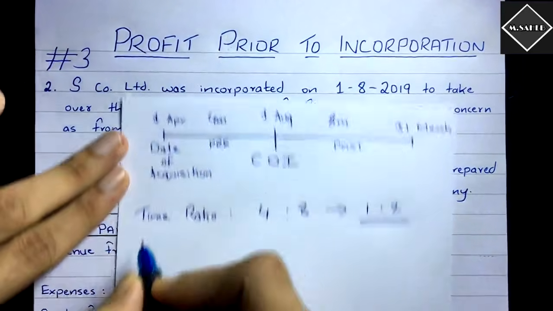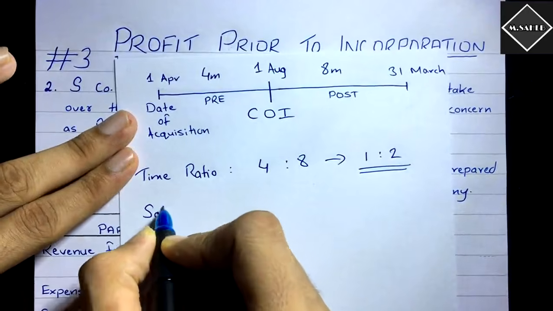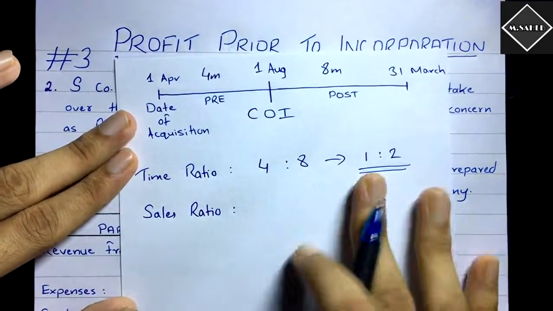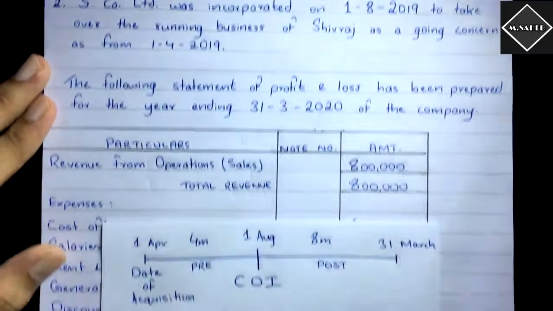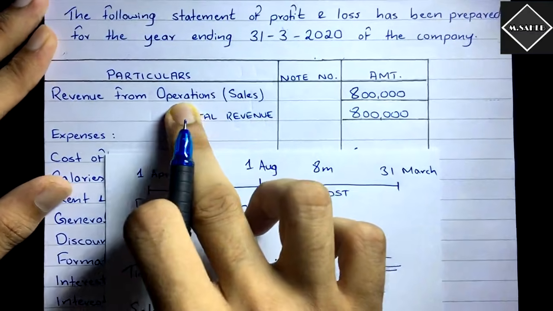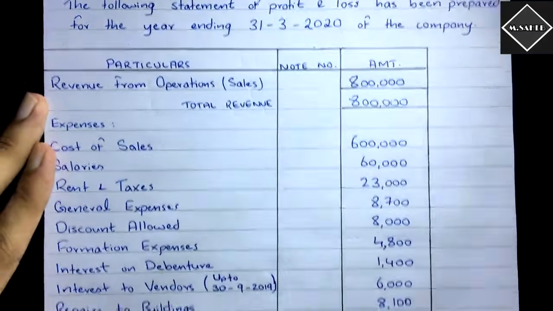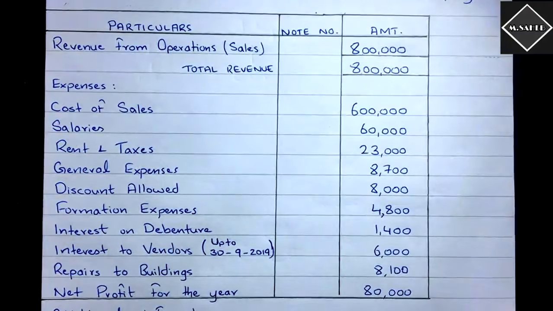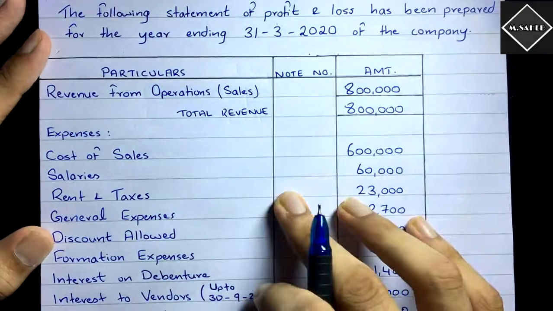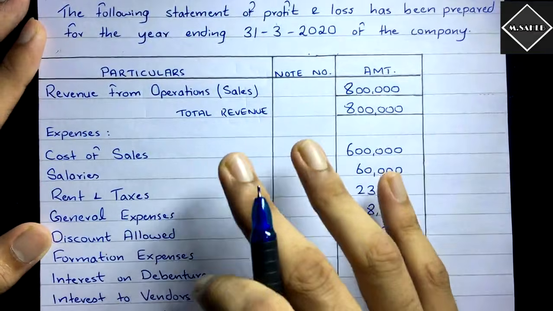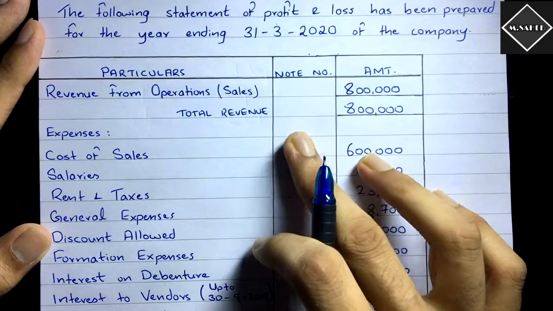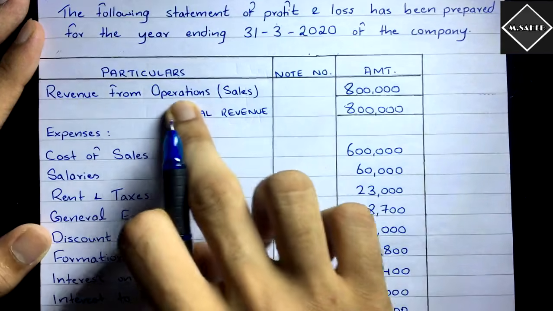And then we need to find out the sales ratio. That is what we do at the beginning, we calculate the ratios. Now here you will see we have got revenue from operations. They have given us the profit and loss statement, which contains all the expenses and one income. Here we don't have gross profit. In the previous problem we saw there was gross profit, so we used the gross profit. But now there is no gross profit, so we have to use revenue from operations.